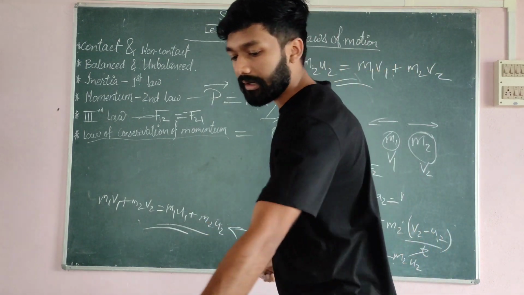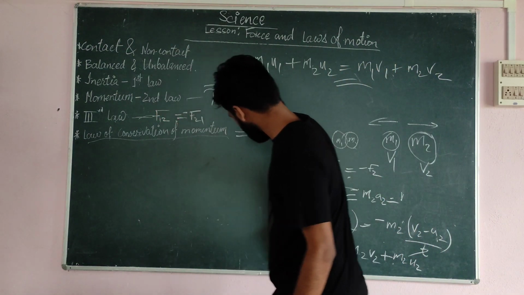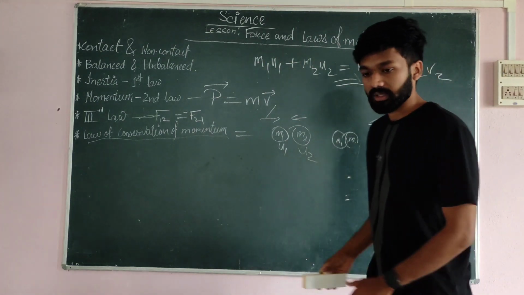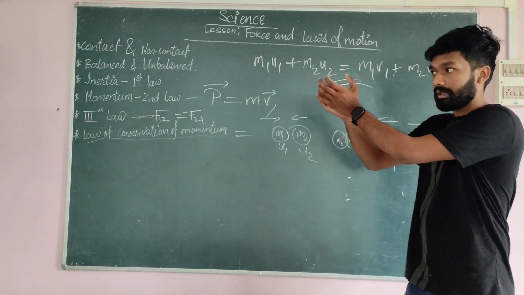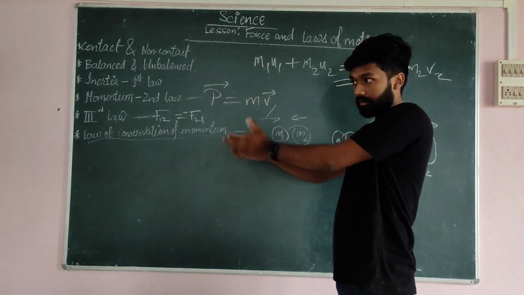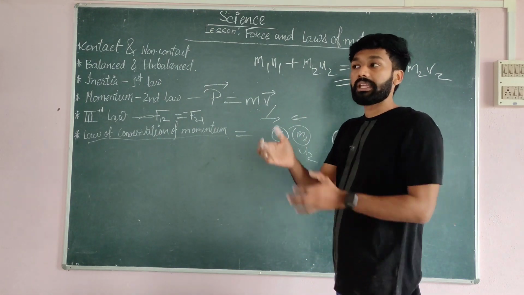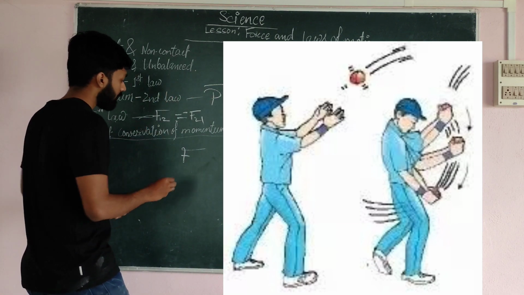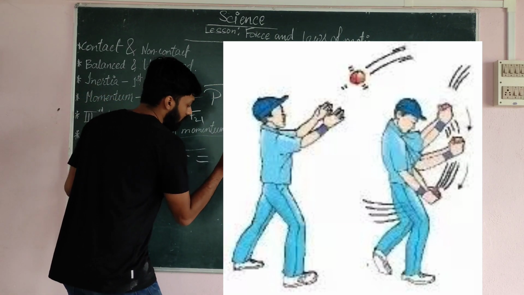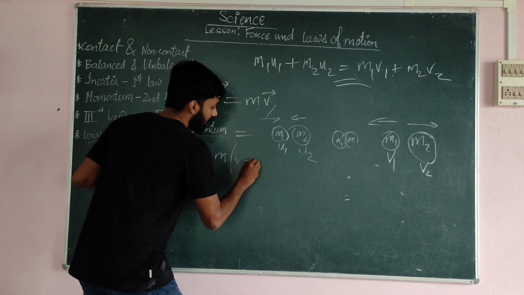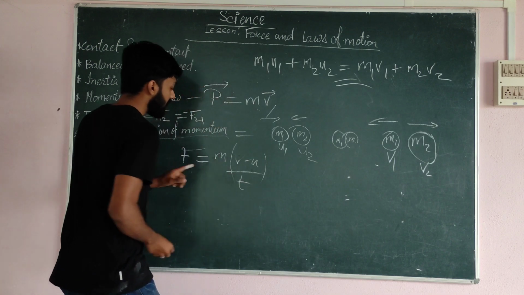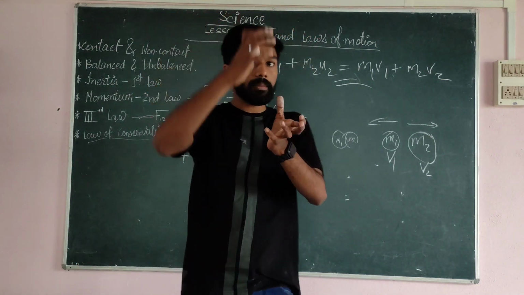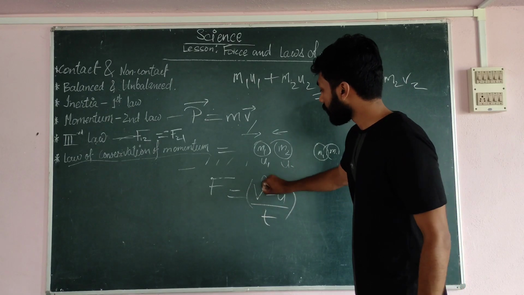Then one more thing I will tell. If a cricketer is catching a ball, what is he doing? He is dragging his hand backwards. Why? Here also a force is there. This force is related to the momentum. Force equals mass into acceleration, that is, v minus u by t. Here the mass of the ball is constant. The final velocity is 0. The ball is coming with a certain velocity u, and v is 0, because I want to stop the ball.